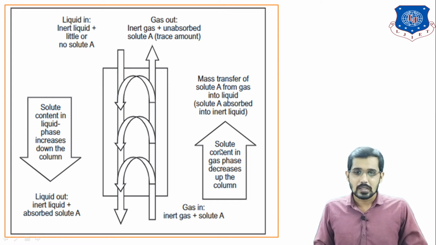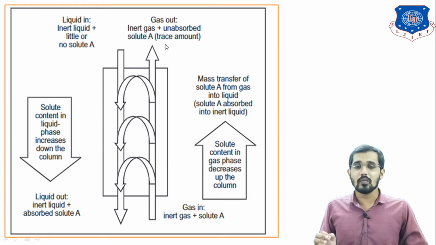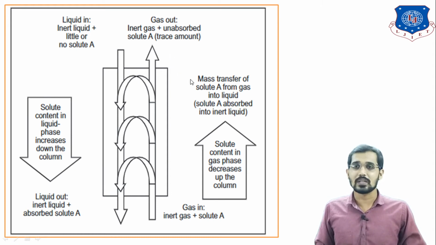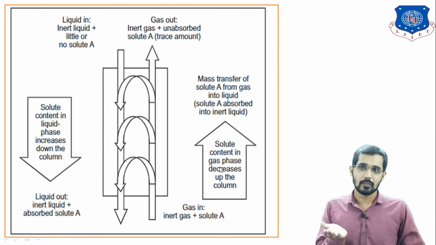You can see the solute contained in the gas phase decreases up the column. Ammonia present in the inlet stream is in a large amount, but in the gaseous outlet stream there is a very little amount or no solute present. But there are chances of some solute being present, because no process is 100% efficient. That's why the solute contained in the gas phase decreases up the column.